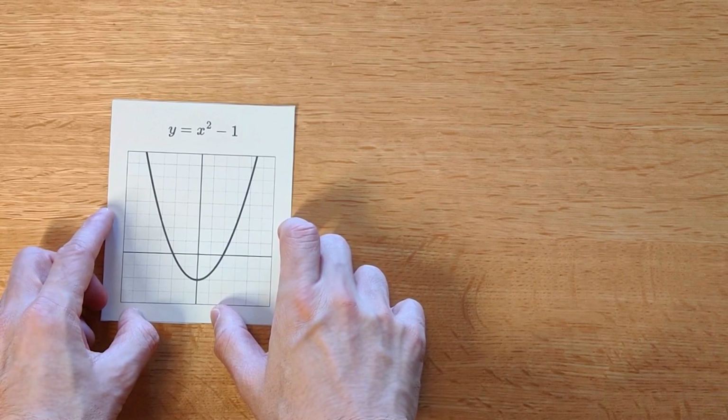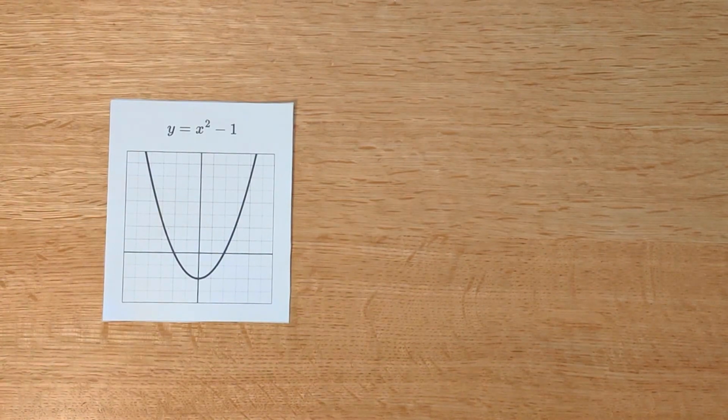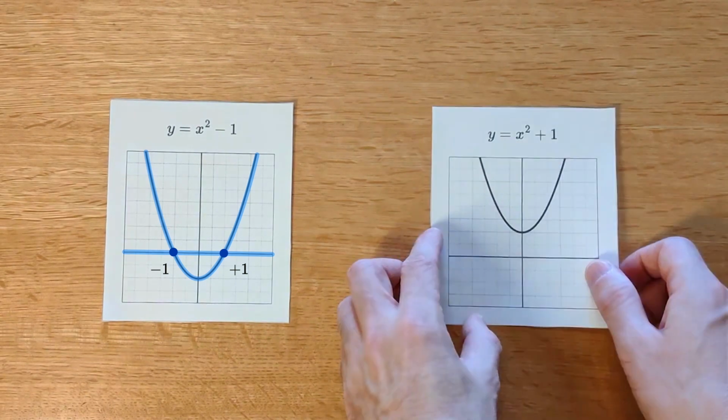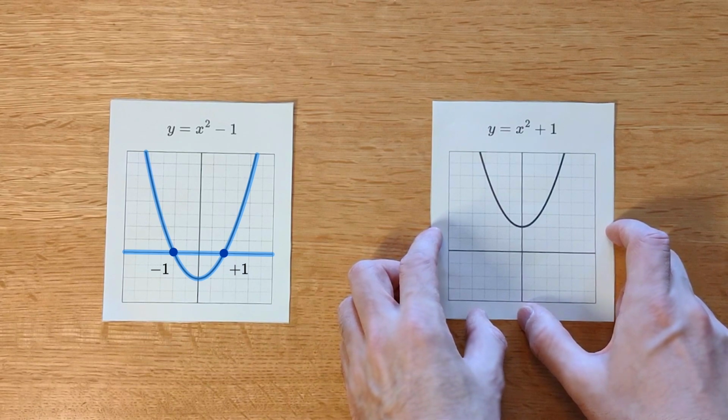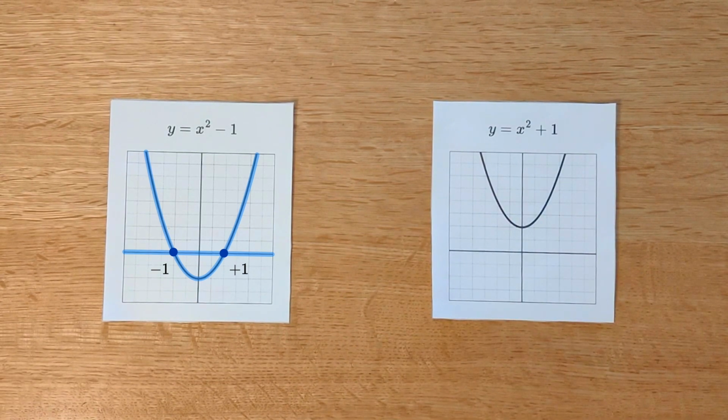Quadratic function, y equals x squared minus 1. In this graph, the value of y is 0 when x is 1 or minus 1. Next, let's slightly modify this graph a little and look at the graph of y equals x squared plus 1. In this graph, there is no x for which the value of y is 0.